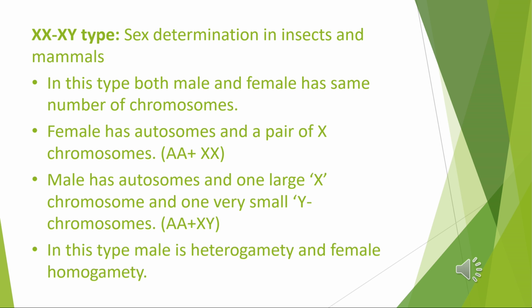The Y chromosome is often shorter and heterochromatic, made of heterochromatin. It may be hooked, for example in Drosophila. So the male has autosomes, one large X chromosome and one very small Y chromosome. AA is for autosomes. In this type, the male is heterogametic and the female is homogametic.